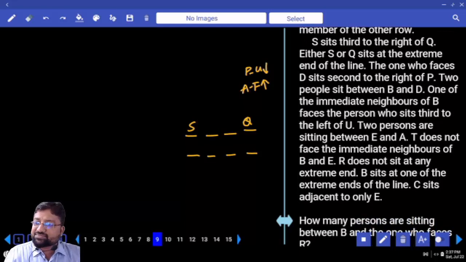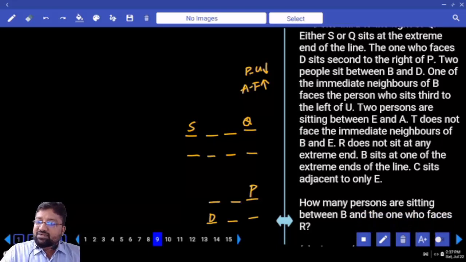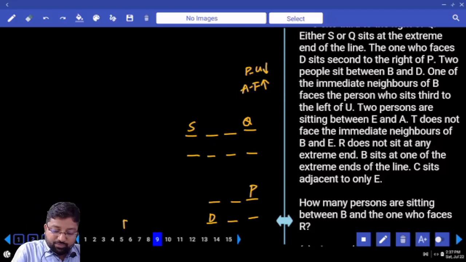Next line. The one who faces D sits second to the right of P. Second to the right of P means left for us. D should be opposite. Next line. 2 persons are sitting between B and D. How many persons? 2 persons are sitting between B and D.